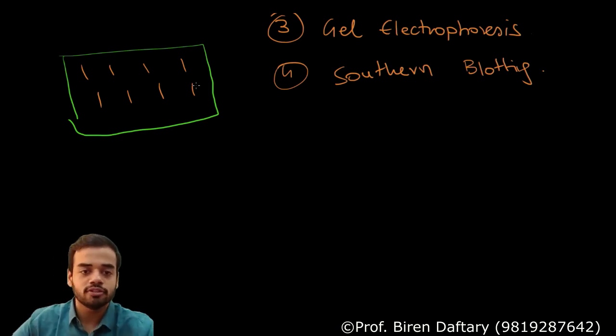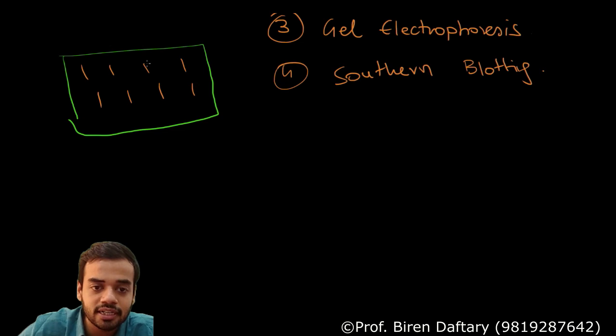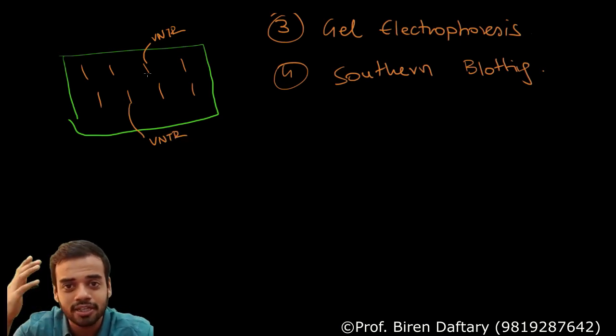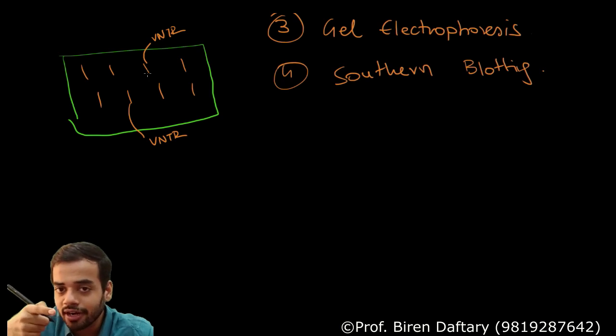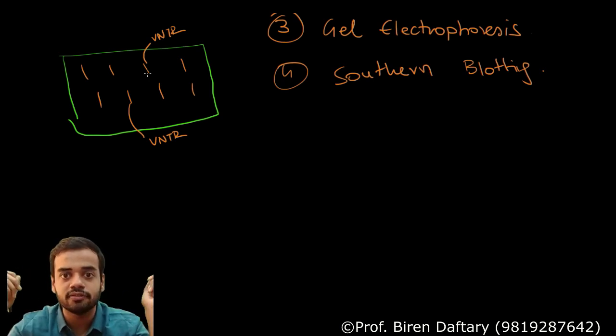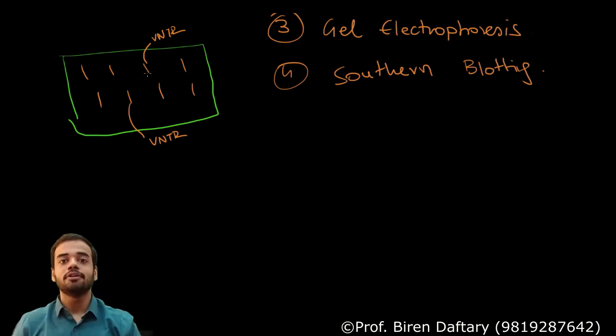Now what you want to do, suppose I tell you that the VNTR is present on this fragment and it is present on this fragment, so you need these two fragments for the VNTR, the rest are of no use. So how will you identify which fragments are VNTR? Because all this is happening in test tubes and everything, you can't even see what is happening. So how will you identify?